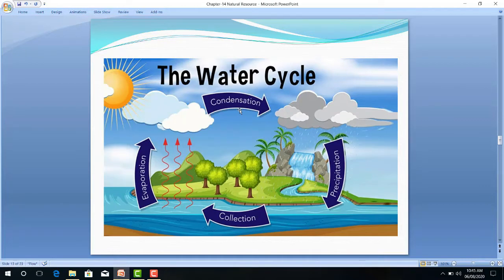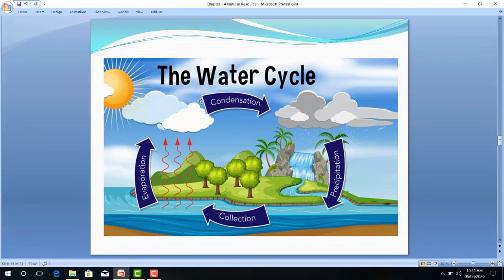Now the second thing is condensation. Condensation of water vapor takes place, leading to rain. It also forms dew. It forms snow on mountains, and that process is known as precipitation.